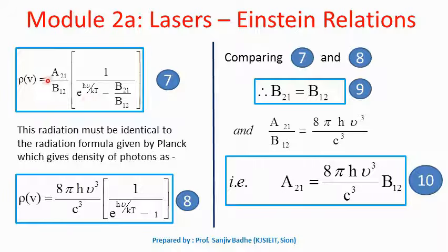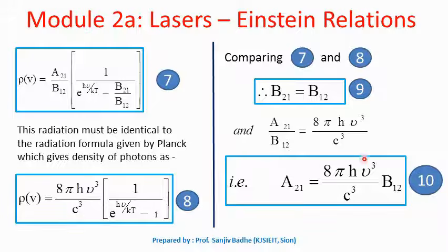Then we can equate this A21 upon B12 to this constant 8 pi h nu cube upon c cube. So A21 upon B12 is equal to 8 pi h nu cube upon c cube. So A21 is equal to 8 pi h nu cube upon c cube B12. So this is another Einstein relation. So these two relations we have obtained, which say B21 equal to B12 and A21 equal to 8 pi h nu cube upon c cube B12.